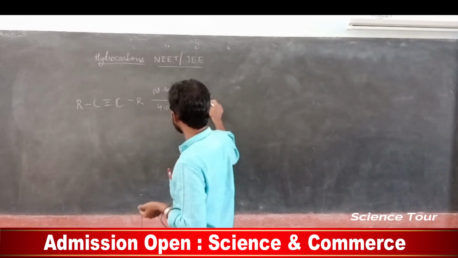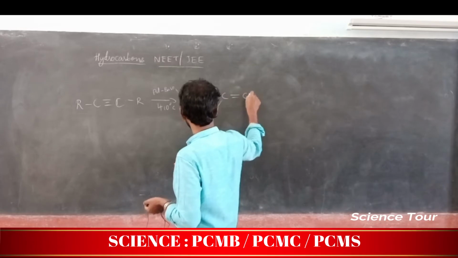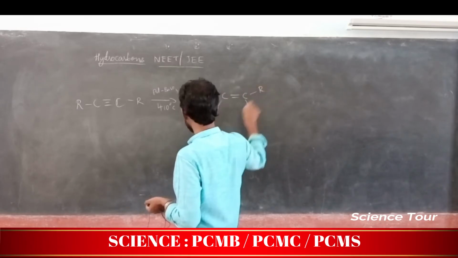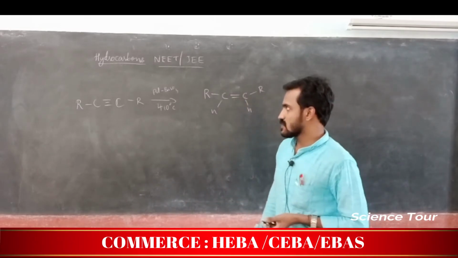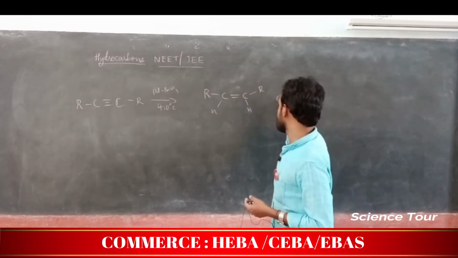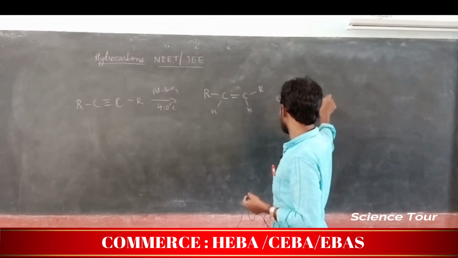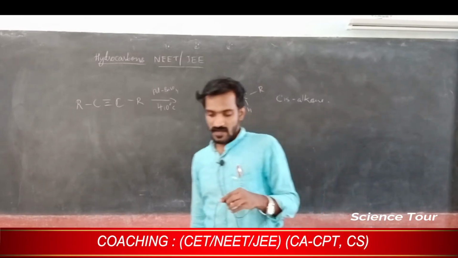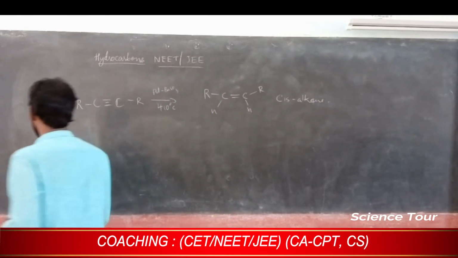Hydrogen is added, so it forms like this. Here one hydrogen added, here one hydrogen added. Correct? You will get the cis alkene. Remember, cis alkene preparation is also possible by hydroboration. Understood?